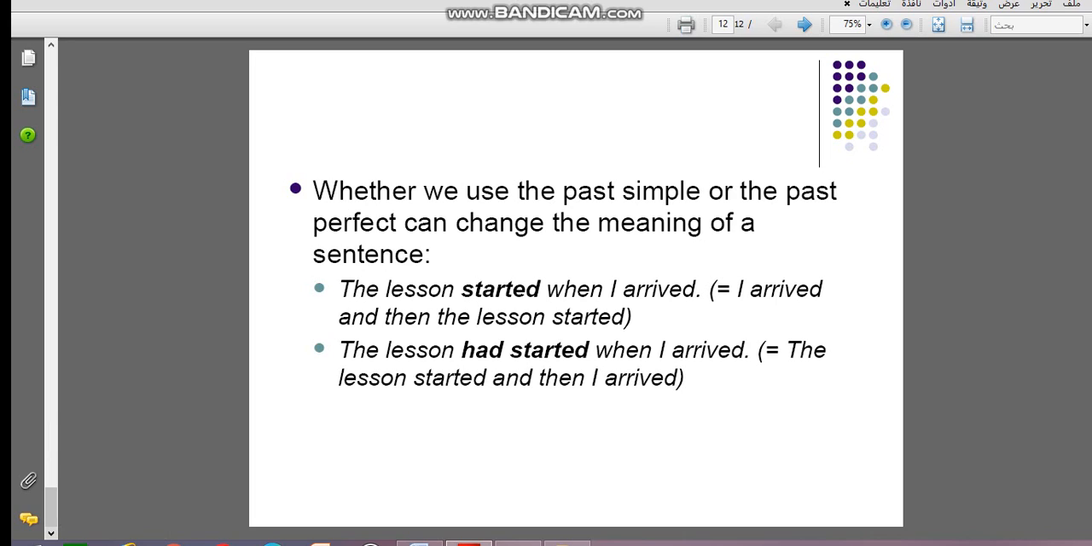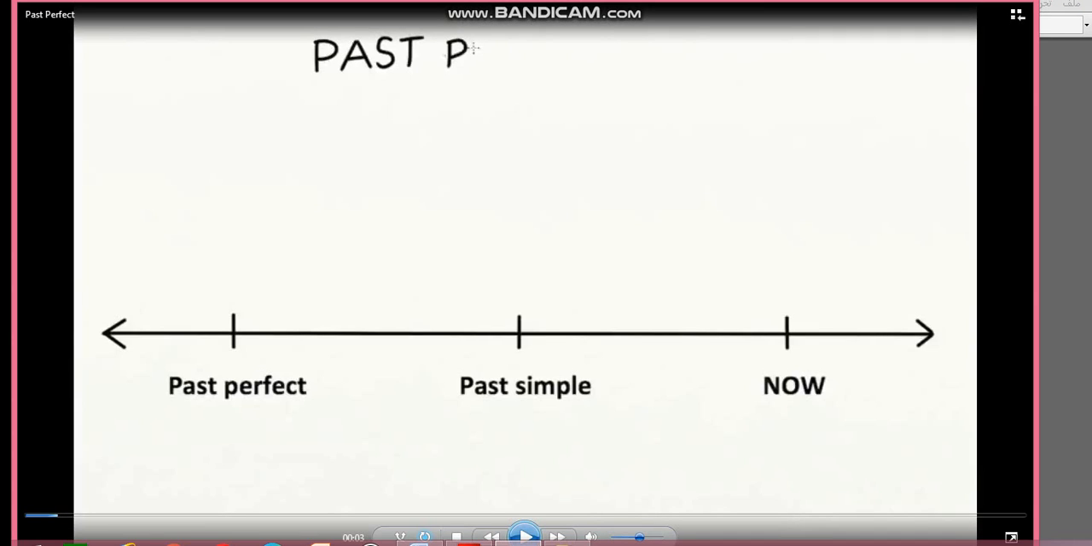Whether we use the past simple or past perfect can change the meaning of the sentence. Pay attention about when. The lesson started when I arrived. So I arrived, then the lesson started. The lesson had started when I arrived, so the lesson started and then I arrived, different in meaning with when. Now we have a short video about the difference between past simple and past perfect. Let's watch together few seconds.